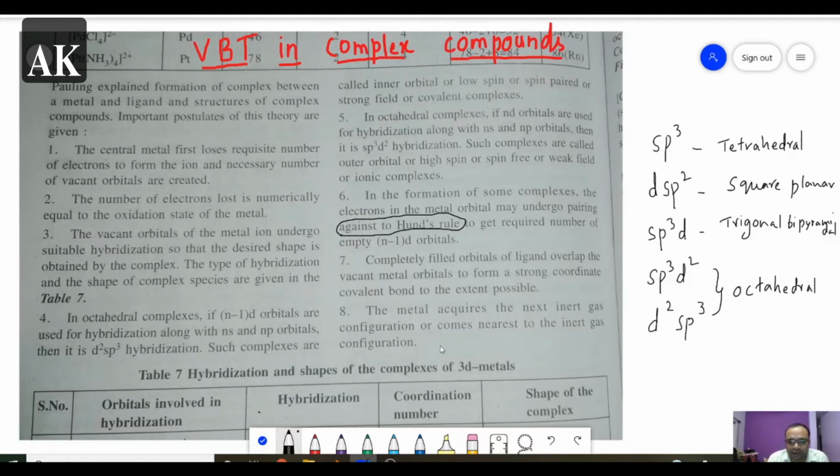Based on the number of unpaired electrons, one more point is there. By using the number of unpaired electrons, we can calculate the magnetic moment. If unpaired electrons are present, it is paramagnetic. If there are no unpaired electrons, it is diamagnetic. And for these we can also calculate the magnetic moment: magnetic moment μ equals the square root of n into n plus 2, where n is the number of unpaired electrons.